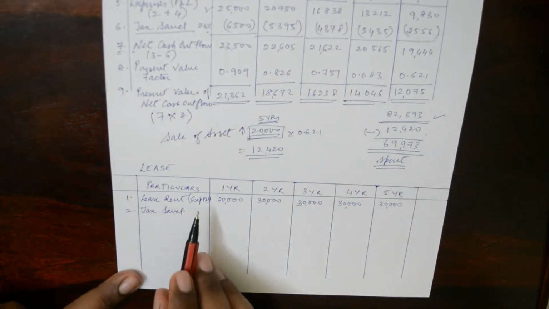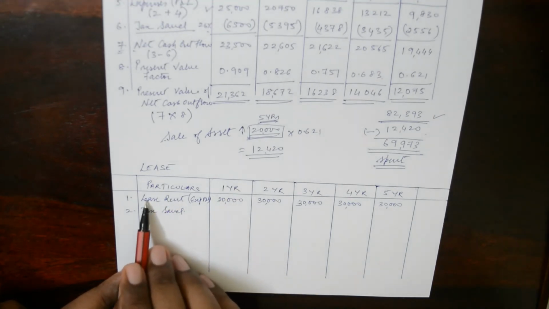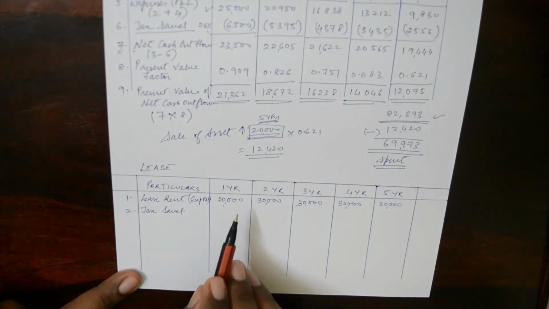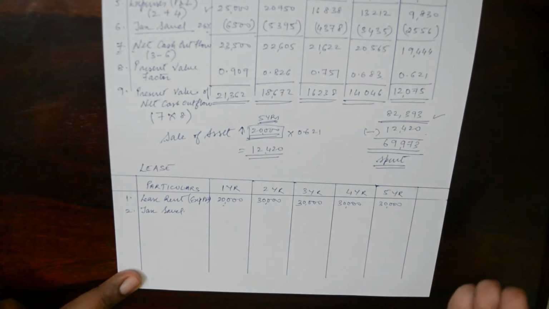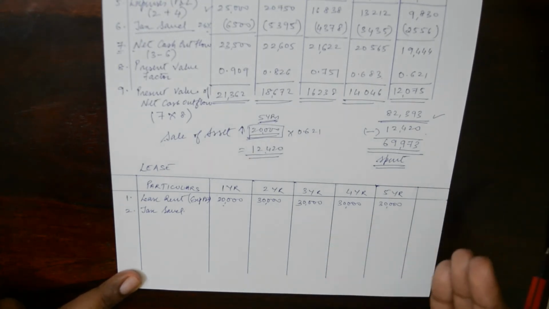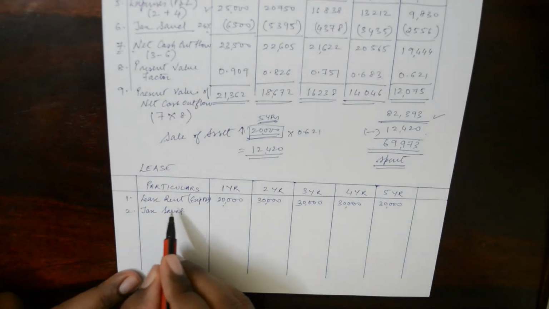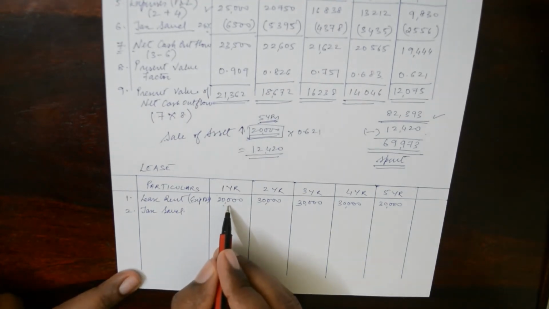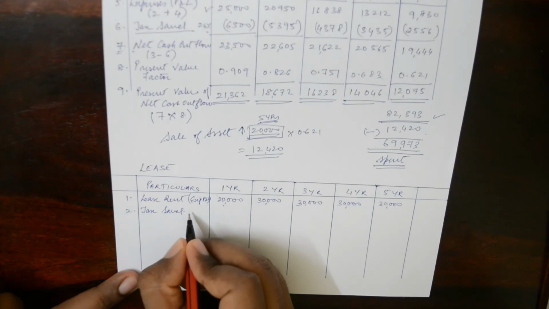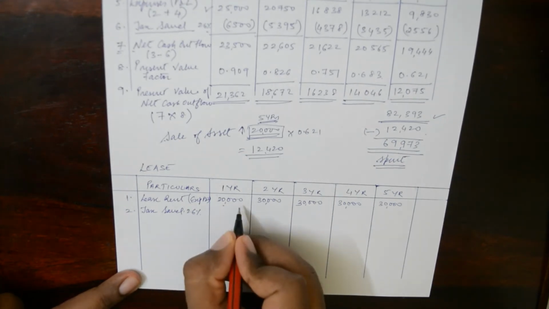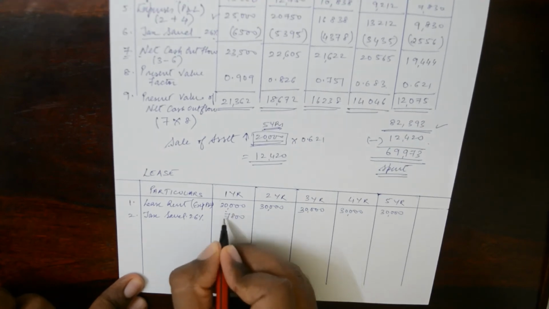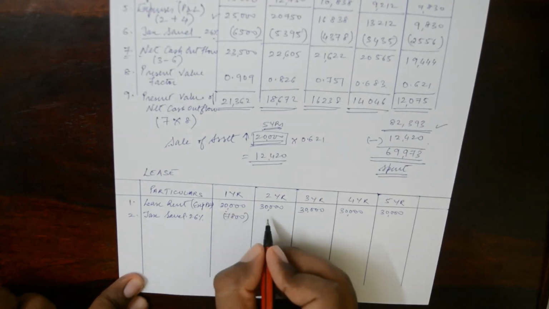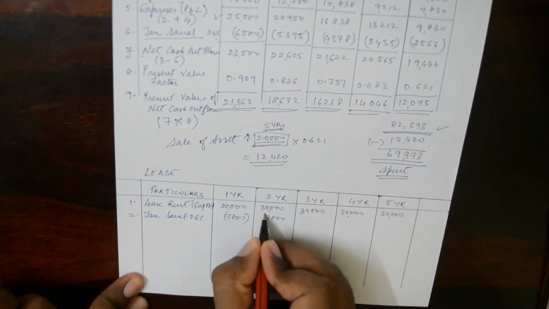See, in lease there is only one expense, so our expense is increasing only by 30,000. Is there any additional expense that is going to come into the profit and loss? There is no other additional expense. So 30,000 is the only expense, so directly we can find tax saved. Tax saved is 26% of 30,000, which is 7,800. Again, put it in brackets because we are going to minus it from the expense.